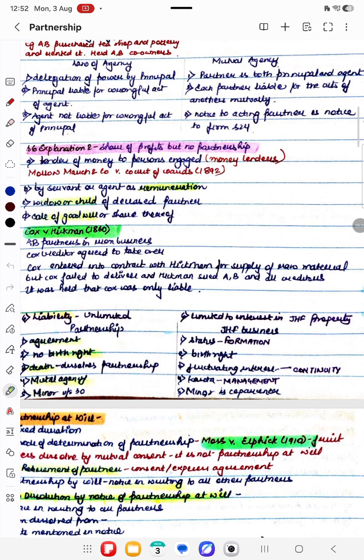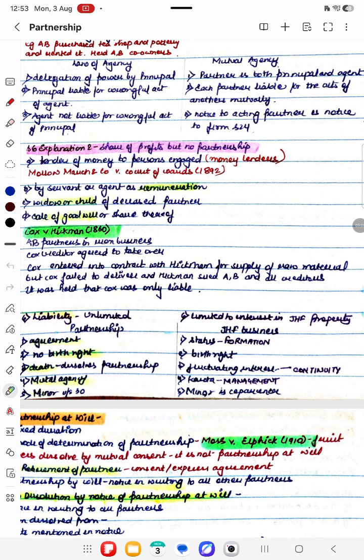Cox thereafter entered into a contract with Hickman to supply certain raw material, but he could not do so, and Hickman sued A, B and all the creditors. It was held that Cox was only liable because the contract was considered to be between Cox and A and B rather than the entire firm.